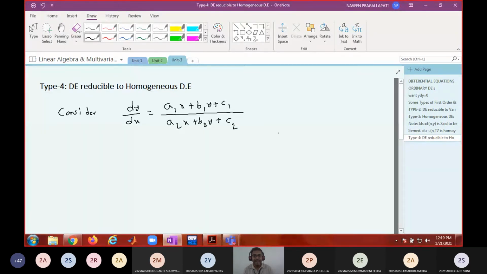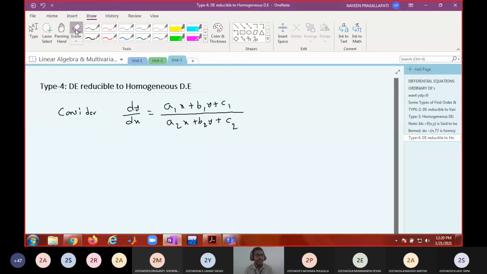Why? Because if I say dy by dx equal to x square plus y square, what kind of DE is it? Is it homogeneous? No. This is not a homogeneous DE, therefore this is a non-homogeneous DE. This is also a non-homogeneous DE. Any DE which is not homogeneous is a non-homogeneous DE. Do you understand? But this form of the differential equation can be reducible to a homogeneous DE. That's why we are considering it as a special case. This also you have seen in intermediate.